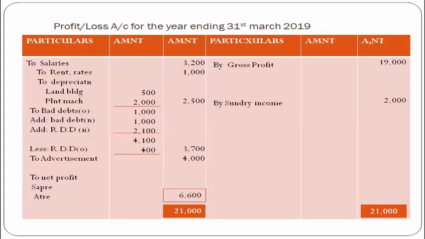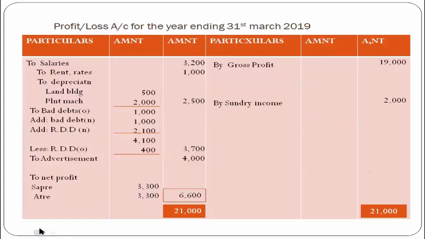But this net profit belongs to both the partners. It has to be distributed among SAPRE and ATRE. 6,600 is the total profit which we have to distribute between SAPRE and ATRE. How do we distribute it? Equally. Because the sum is silent about the profit and loss sharing ratio. It is not told anywhere in the sum in which ratio profit and loss will be distributed, so we will distribute it equally. So let us distribute it equally, 3,300 for SAPRE and 3,300 for ATRE.